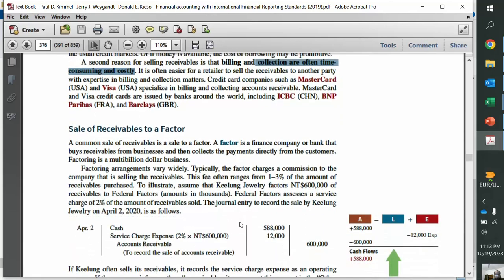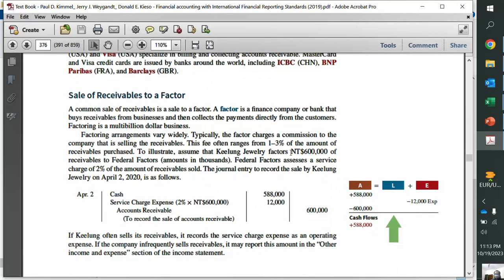So how do we account for it? Let's say we have receivables of 600,000 that we sell to a company who charges 2% of the amount of receivable as a service charge. So my account receivable that I have sold is credited, right? And I get immediate cash, right? Immediately I have received cash, not exactly equal to this amount, but 98% of it, because 2% is a service charge. So I debit cash by 98% and I debit the service charge by 2%, which is 12,000, right? This is a sort of an interest expense or service charge expense. Better, we can debit it to interest expense or finance cost as well, which is an expense.